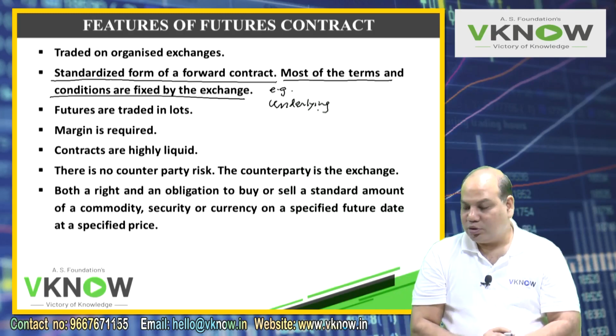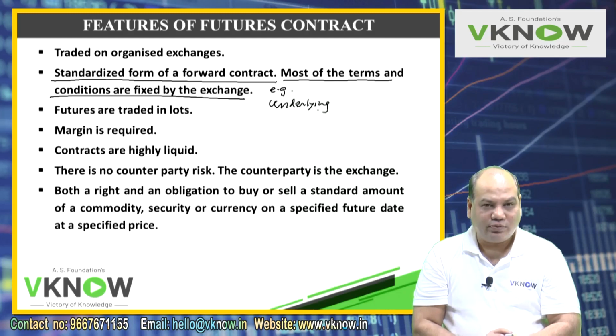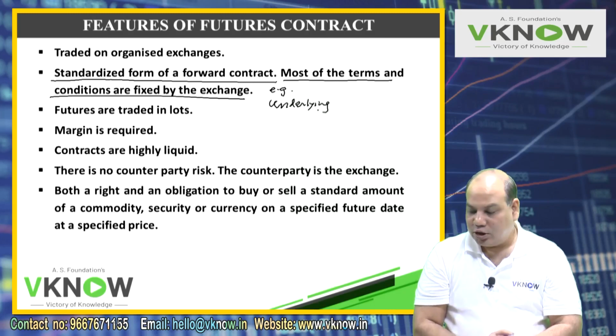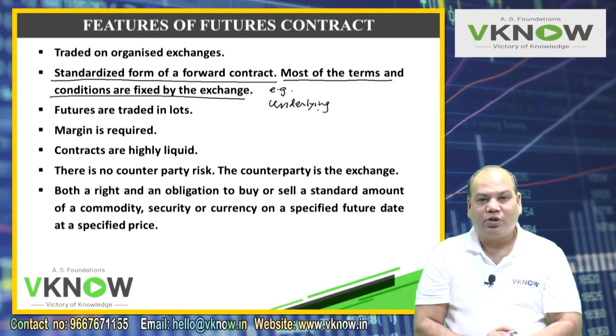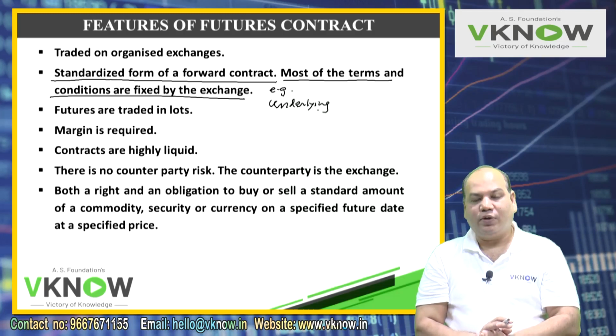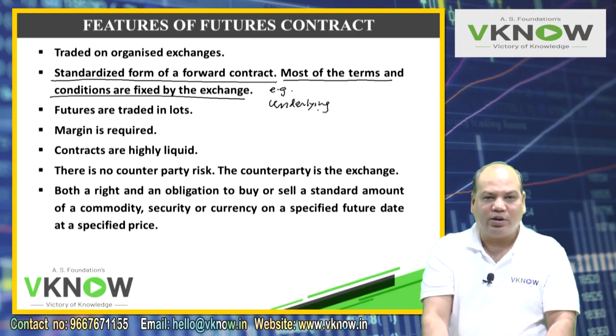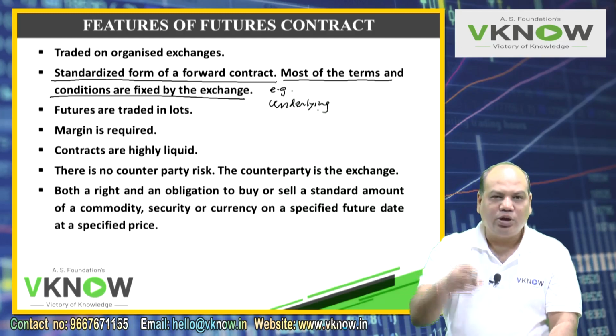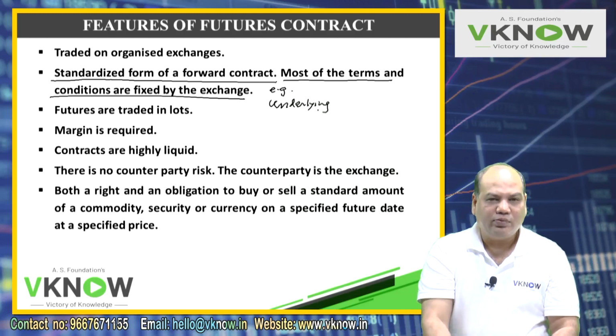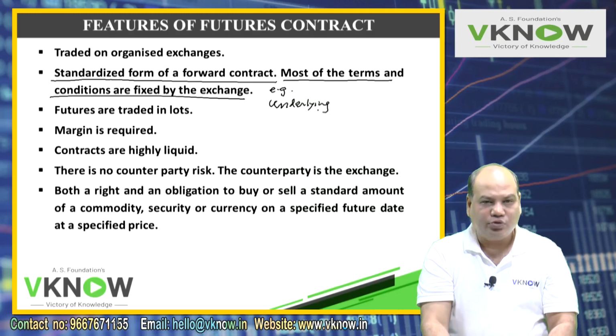Like for example, you want to trade futures for stocks. So in Bombay Stock Exchange, there are 4,600 or 4,800 stocks listed, somewhere around 5,000. But you can't enter into a future contract for all those 5,000 shares. Only a few hundred shares are available, and from that only you have to pick the one in which you want to enter into a future contract.